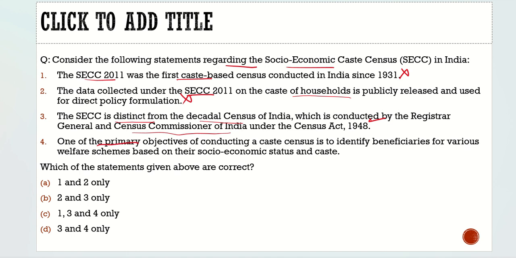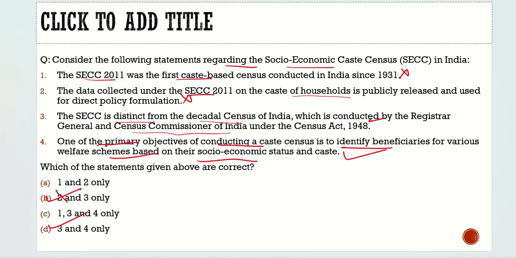Fourth statement: one of the primary objectives of conducting a caste census is to identify beneficiaries for various welfare schemes based on their socio-economic status and caste. Exactly true. That is why they are going to conduct it. It is not to derogate them, it is not to increase the stigma which is associated with them, but to target the welfare schemes which are required by the people in those castes, in those groups. So with respect to this question, the correct statements would be statement 3 and statement 4, and from the code given below, the correct code would be option D.